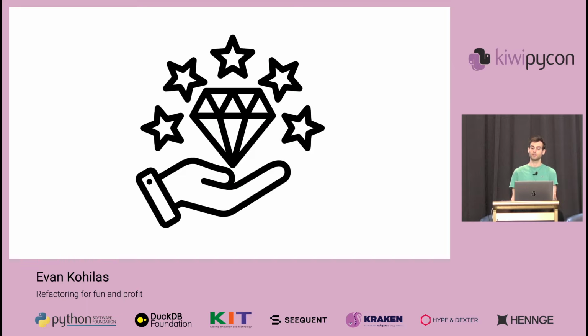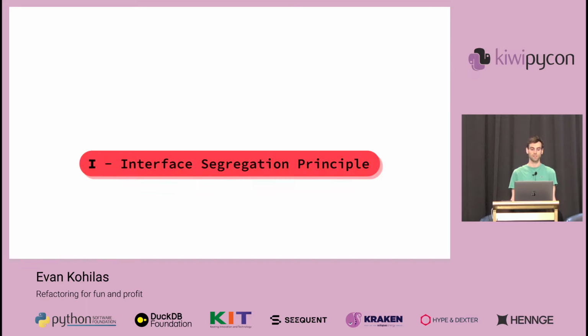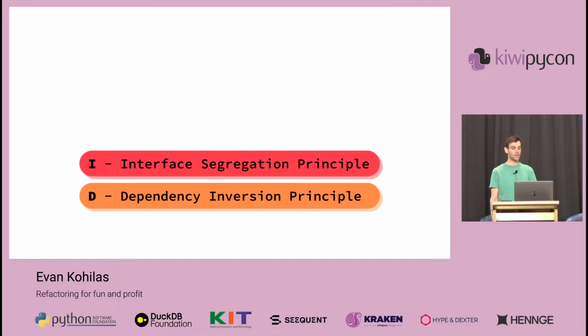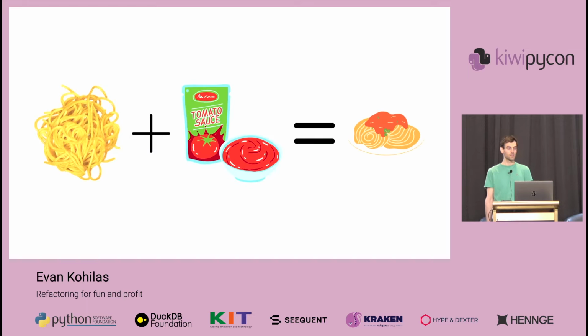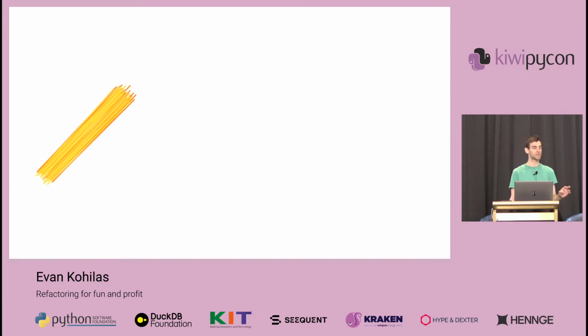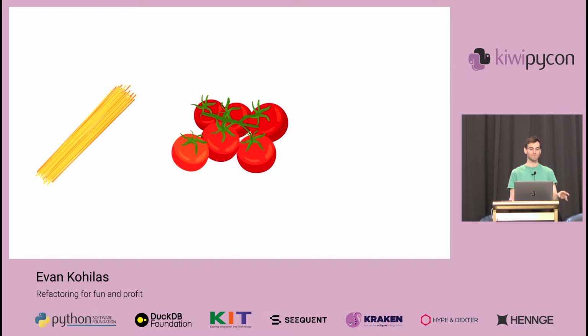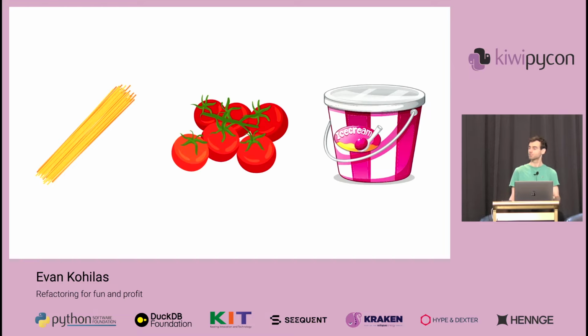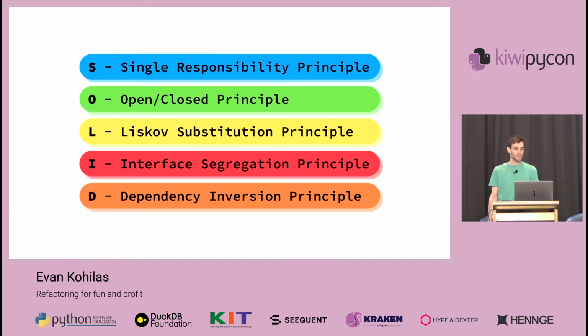But what I had really done was apply some programming principles, known as interface segregation and dependency inversion, which both together dictate that functionality should depend on abstraction, not data that's been generated by some unknown entity. Or to put it more simply, it's easier to make spaghetti by mixing together cooked pasta and tomato sauce than it is to start from scratch with the raw pasta, the tomatoes, and the ice cream, which is for something else, I hope. And if you're curious for more, these both come from a set of five called SOLID.